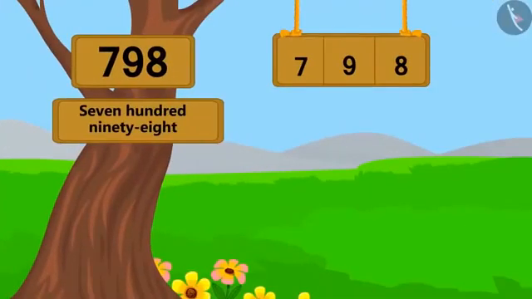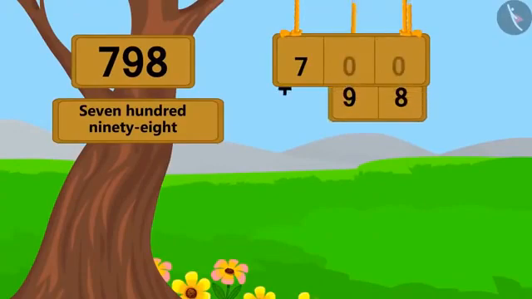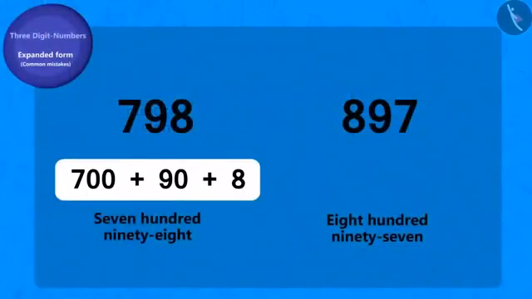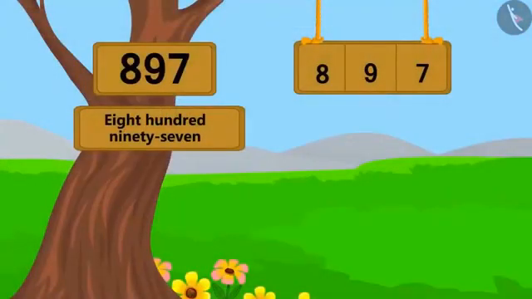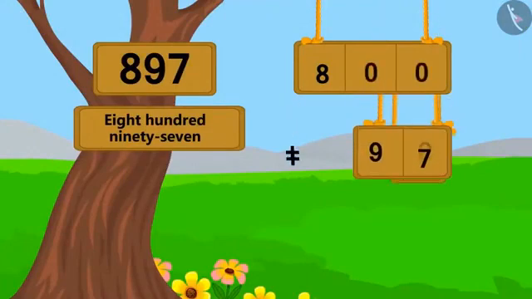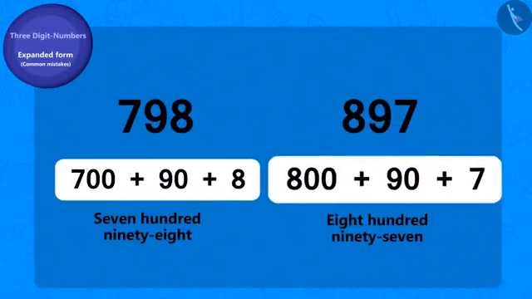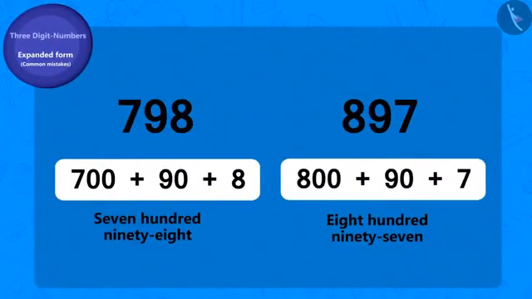We can write the expanded form of 798 like this. And 897 can be written in expanded form like this. We can see that the expanded form of both the numbers is different.